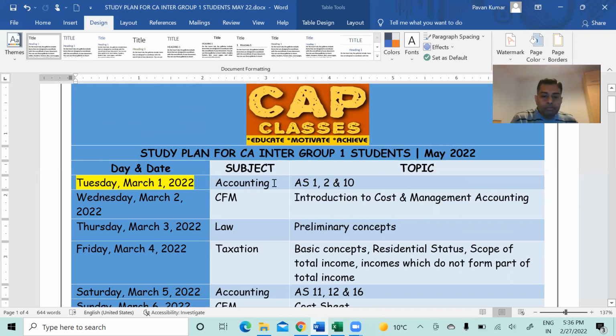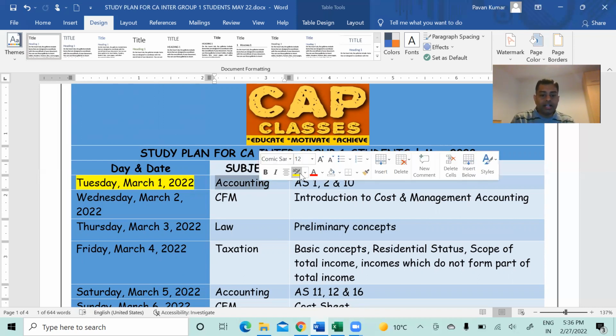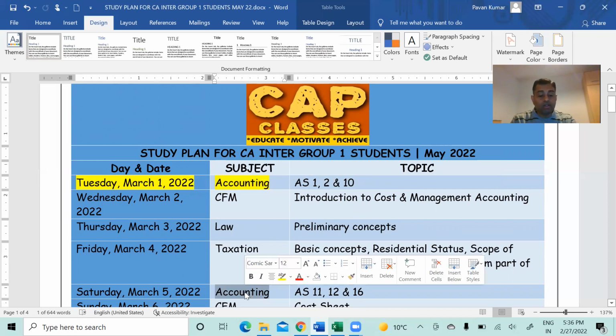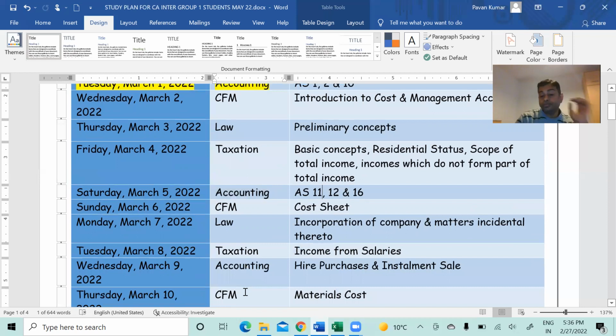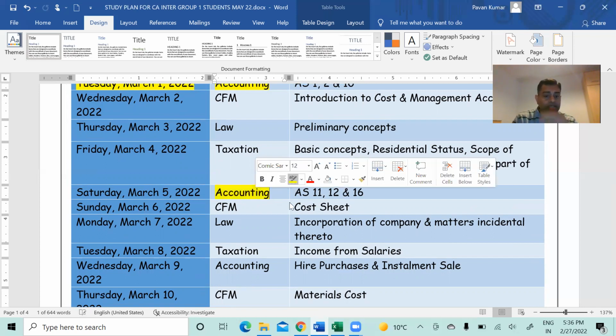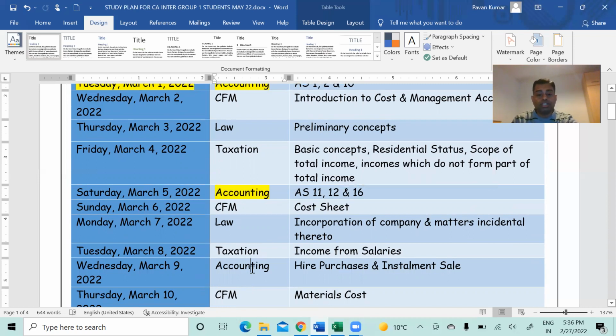So if you observe, this is accounting 1, right? Then this is again accounting 2. Just count what I'm telling you. This is accounts 2. Then this is accounts 3, correct?